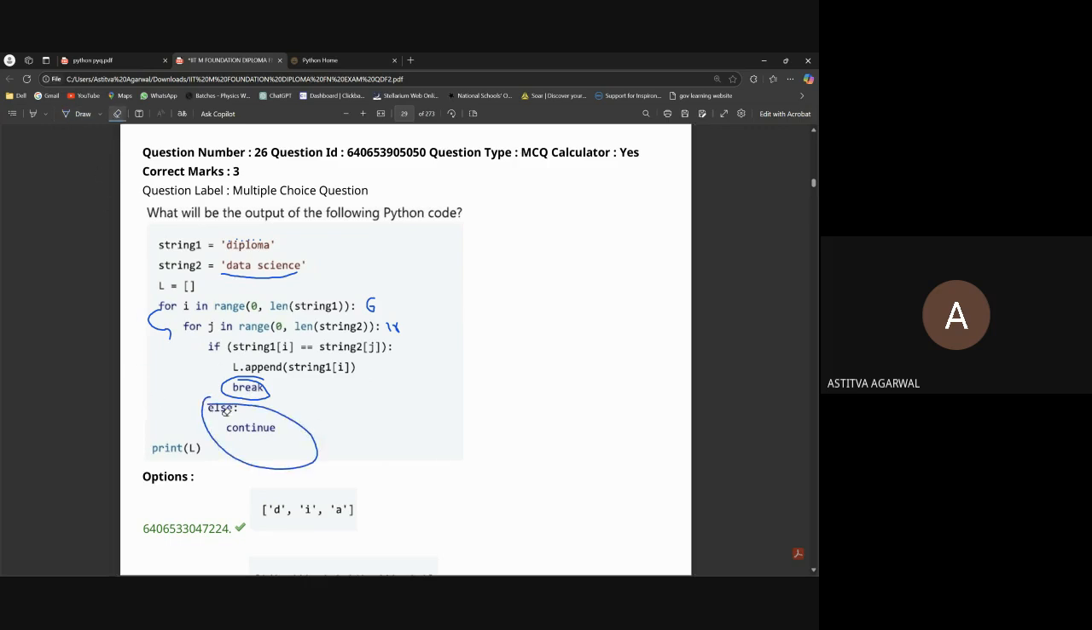Okay. Can anyone tell me what this code is trying to do? Anyone? Similar letters. Sorry? Same letters. Your voice is not audible. Astitva, am I audible? Yeah, you are.